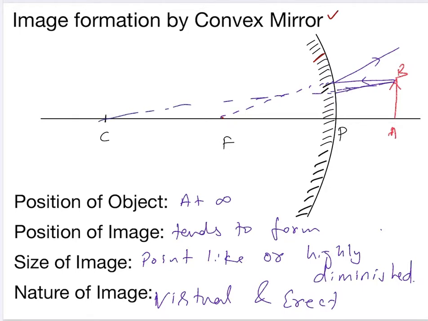And that ray will also be reflected in the opposite direction. So the image formed will be at this point between P and F.